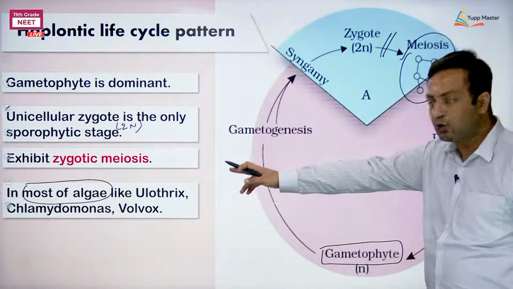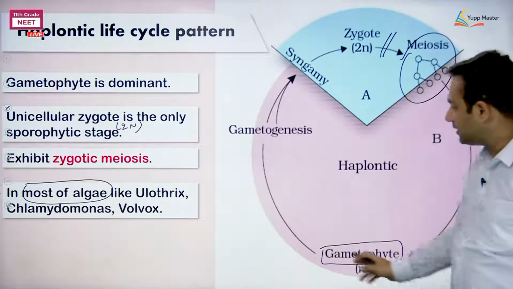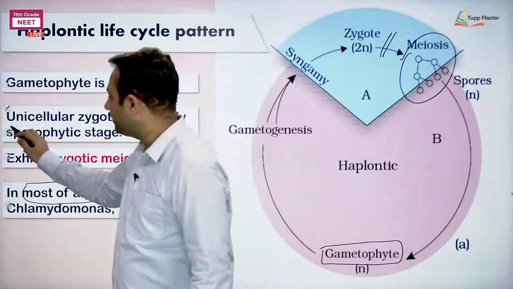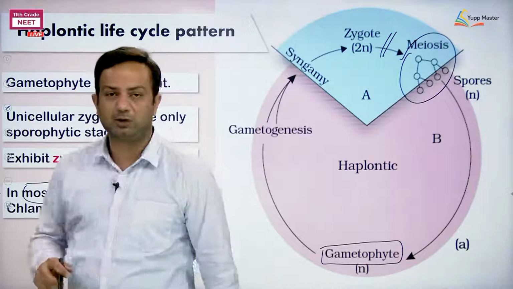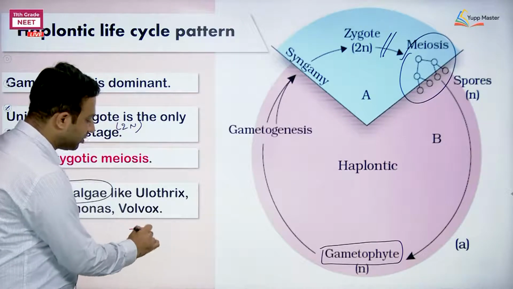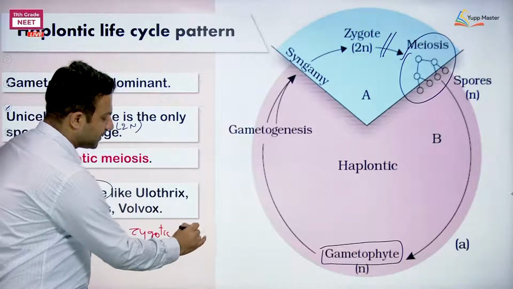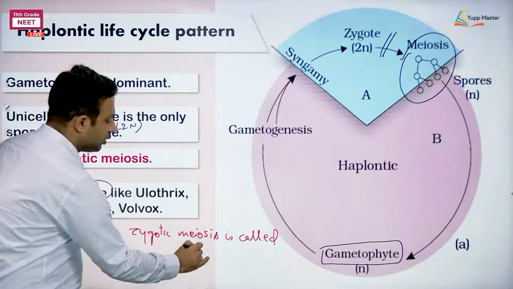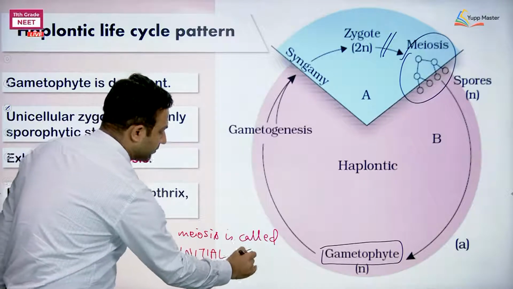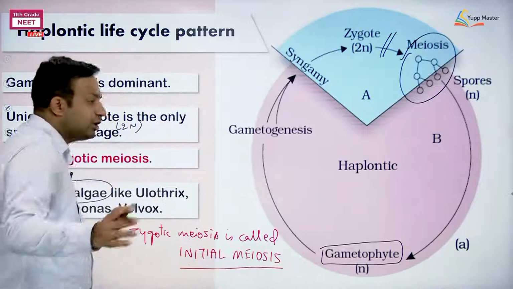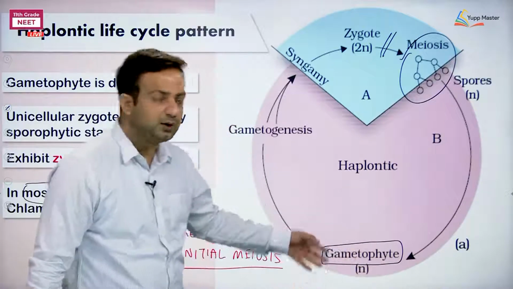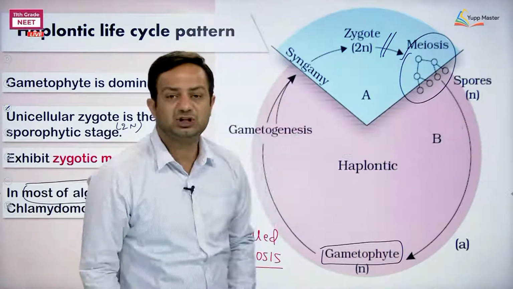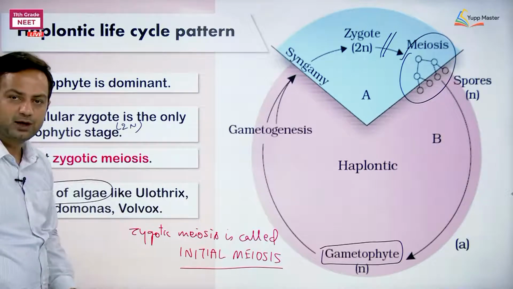In these cases, see, zygotic meiosis, right? The entire life cycle is more or less expressed as gametophyte. So in many places you will find one more word for zygotic meiosis. And what is that? Zygotic meiosis is called initial meiosis also, because for the one whose majority of life is spent as gametophyte, the spore is formed from meiosis. The first stage is formed from meiosis. That's why initial meiosis.